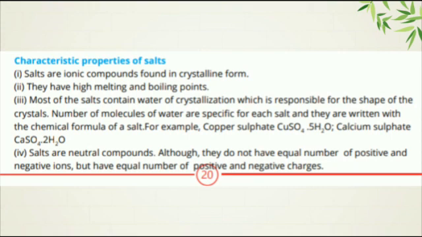What is water of crystallization? The molecules of water added with salt. That water is known as water of crystallization. The number of molecules depends on their shapes. Number of molecules of water is specific for each salt. They are written with the chemical formula of the salt. For example, copper sulfate has 5 molecules of water attached, so the formula is CuSO4.5H2O. Calcium sulfate is CaSO4.2H2O.